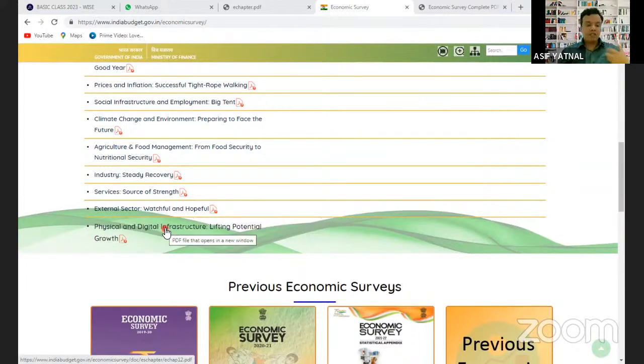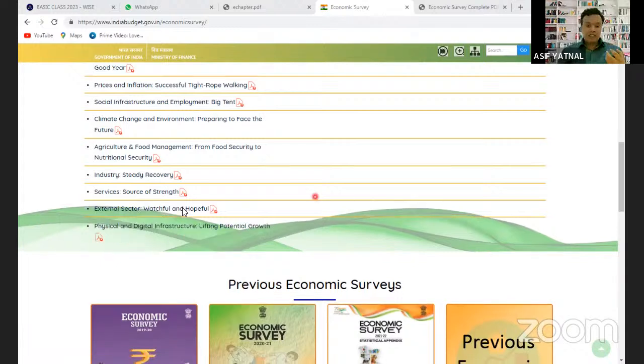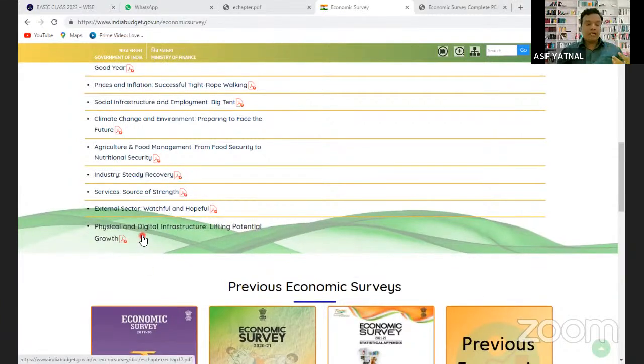Digital infrastructure means digitalization के लिए जो digital infrastructure की जरूरत है, जैसे कि digital infrastructure में आएगा our satellites. Digital infrastructure will also include the internet lines, then creating digital infrastructure in rural areas and creating digital economies. With the help of that we can increase our growth. That is explained here. So how physical and digital infrastructure is lifting the potential growth.